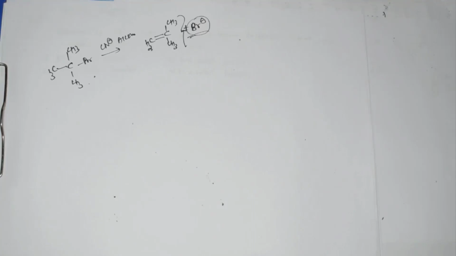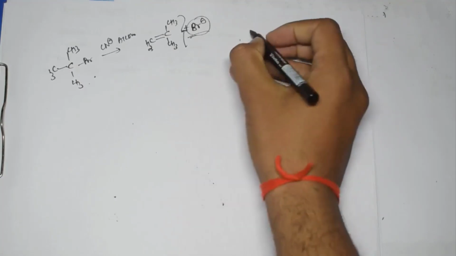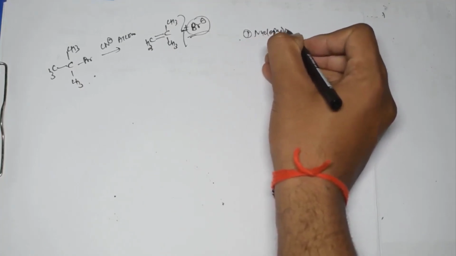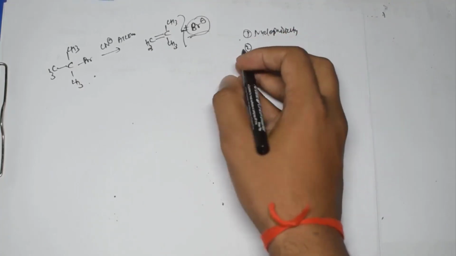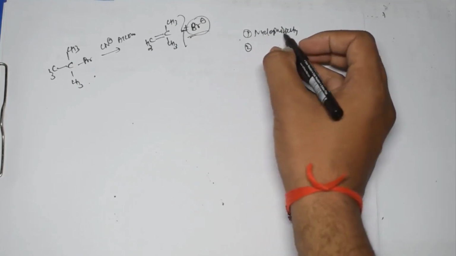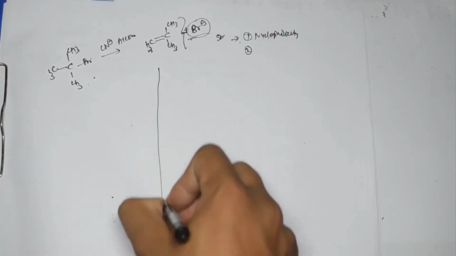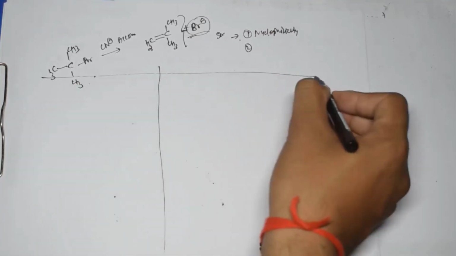So there are many things regarding what kind of reactions are possible, and that totally depends on the factors, and those factors are what I told you, like nucleophilicity. And if we have a strong nucleophile, I am actually differentiating over here, and let's understand.